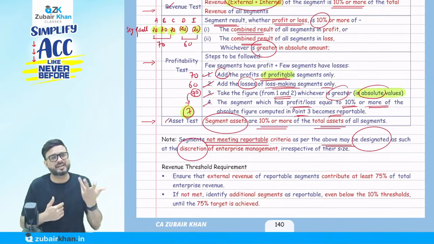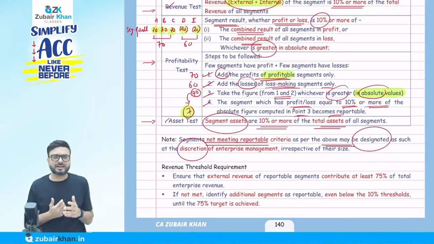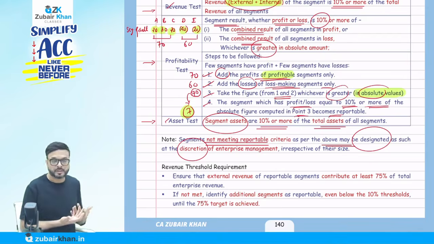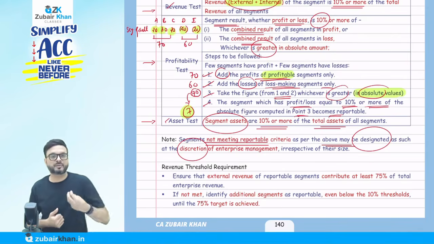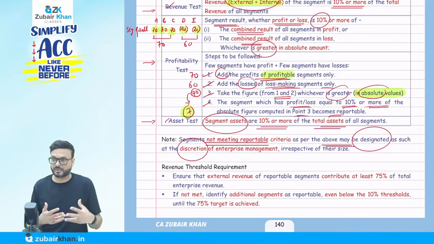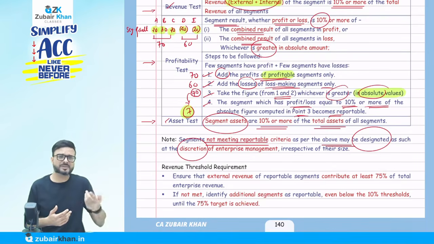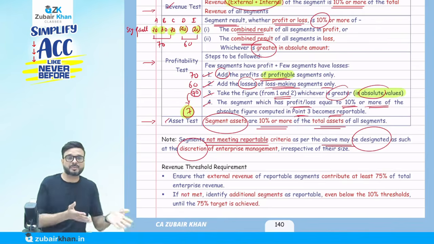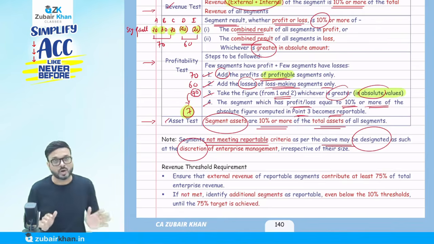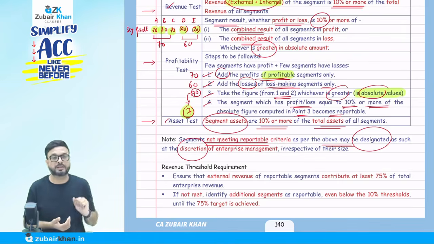You will say, sir, why would any organization want to do it voluntarily? It might happen we started a new product, even though its revenue is not 10%, its profit is 7%, less than 10%. Profitability test is also less than 10%. Asset test is also less than 10%. All these are less than 10%. That's not reportable. But I want to disclose about that product because we have launched that product during the current year only.